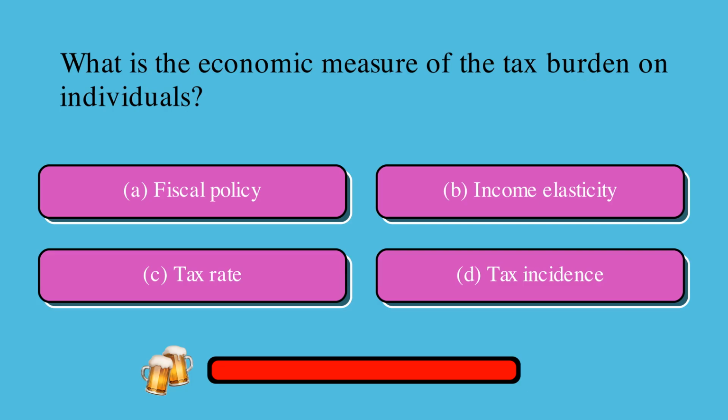What is the economic measure of the tax burden on individuals? Is it A, fiscal policy, B, income elasticity, C, tax rate, or D, tax incidence? The correct answer is D, tax incidence.